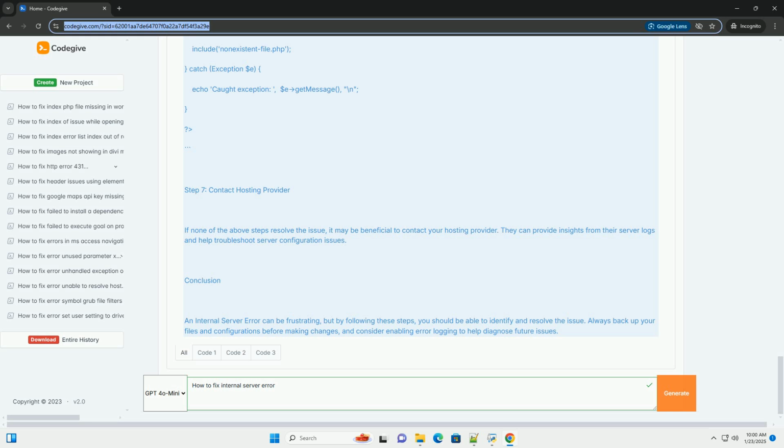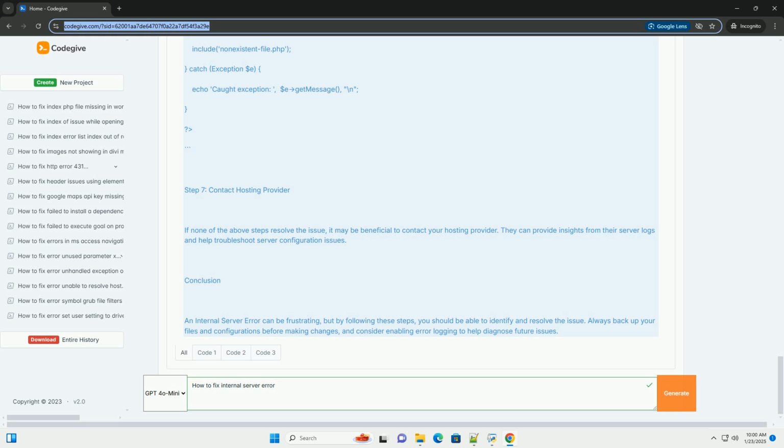Step 5, increase PHP memory limit. Sometimes, the error can be caused by running out of memory. You can increase the memory limit in your php.ini file. After editing php.ini, restart your web server.